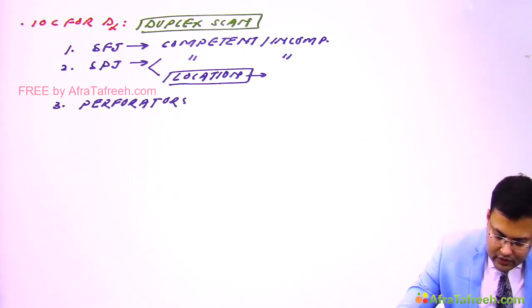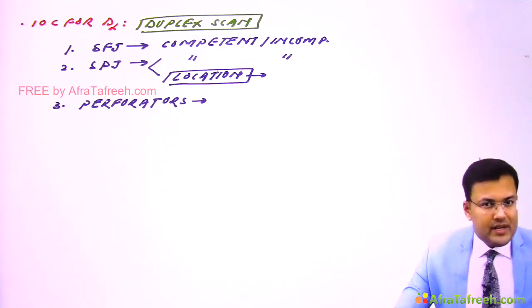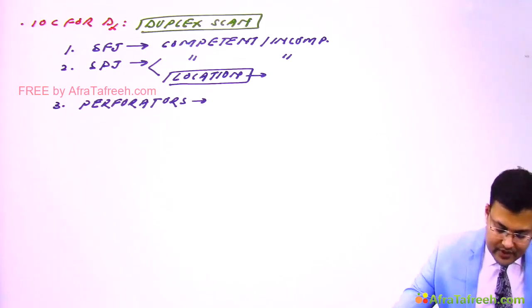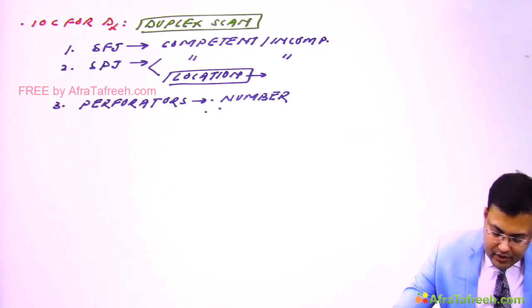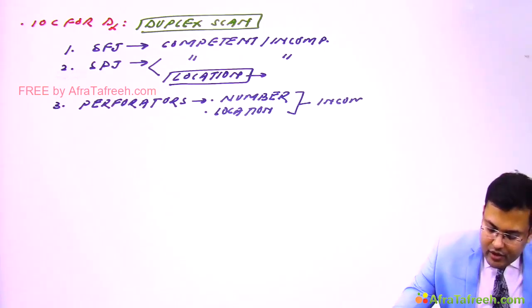How many perforators are incompetent and their location? So number and location of incompetent perforators.